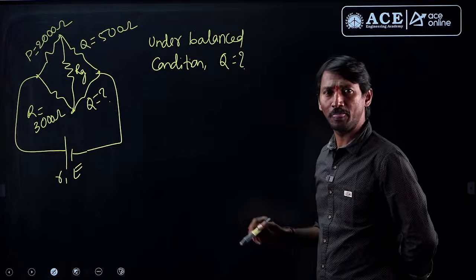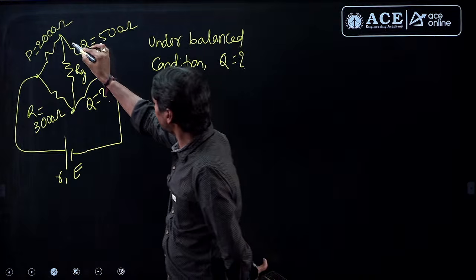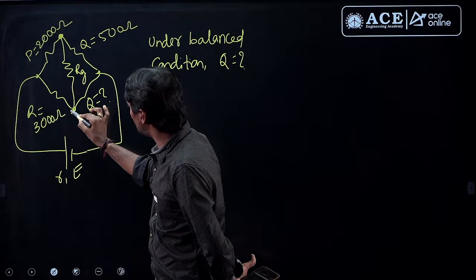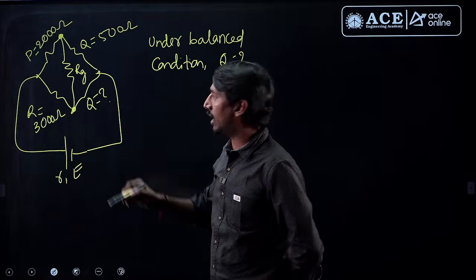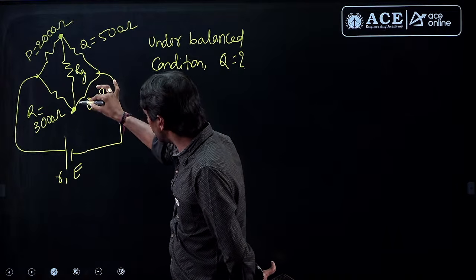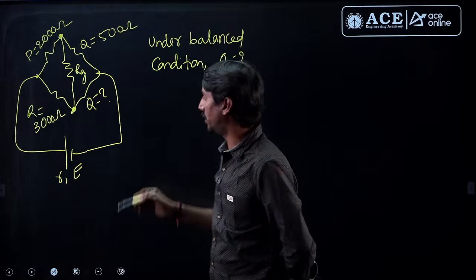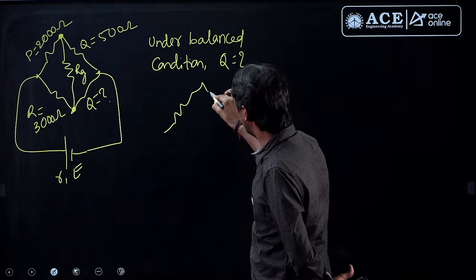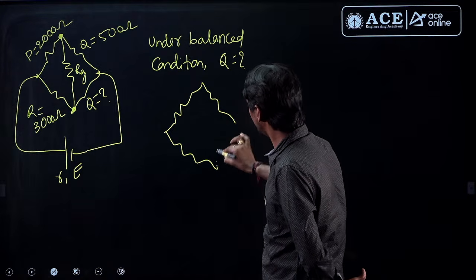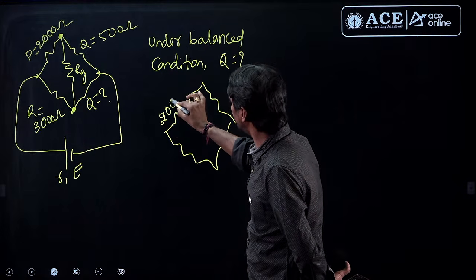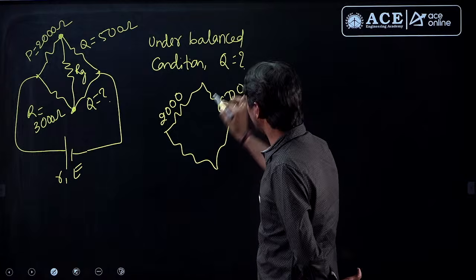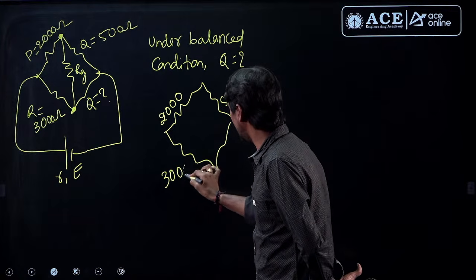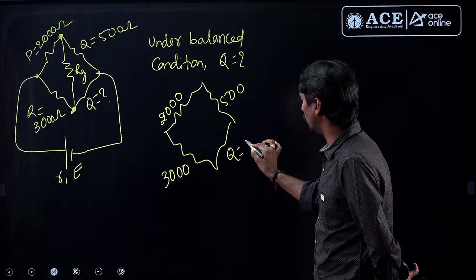Now very simple. Under balanced condition, this potential and this potential both are equal, then automatically the current through this will be 0, means this can be removed. So therefore under balanced condition, this circuit becomes like this. This is 2000, this is 500, and this is 3000, and this value is unknown.